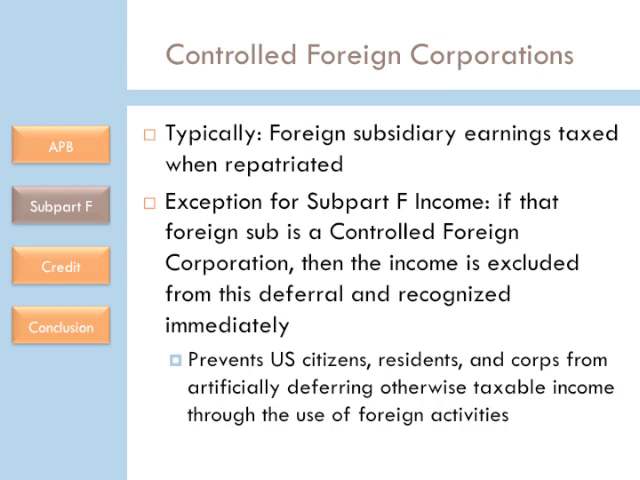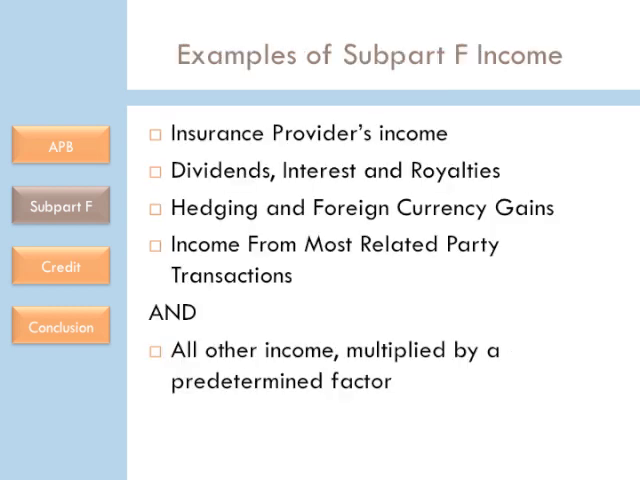Subpart F income is designed to prevent U.S. citizens, residents, and corporations from artificially deferring otherwise taxable income through the use of foreign entities. Examples of Subpart F income are insurance income, dividend, interest, and royalty income, hedging and foreign currency gains, income from most related party transactions, and all other income multiplied by a predetermined factor.